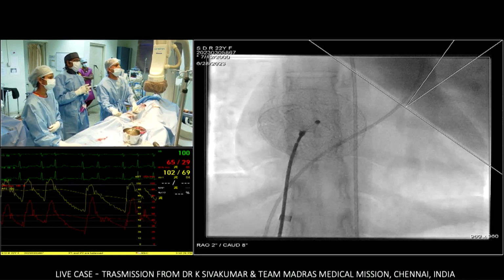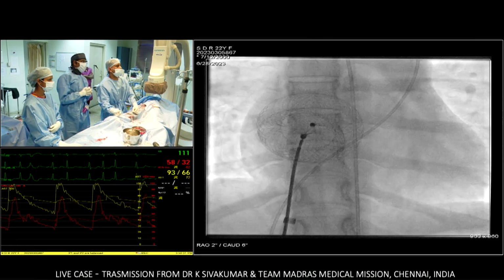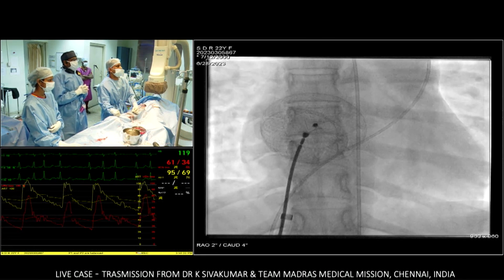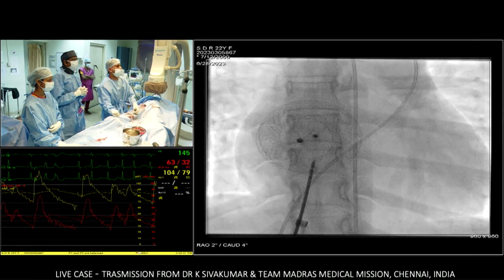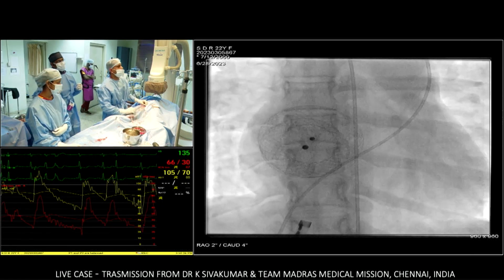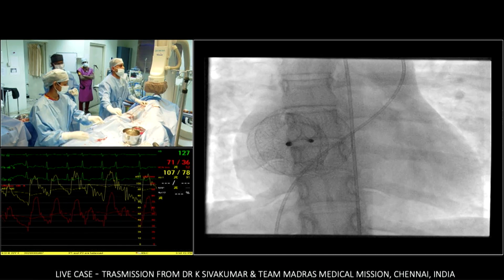Yeah. So, Eric, your question of whether we could have used a little smaller device, yeah, maybe 32. However, I was not tempted to try a significantly undersized device. Now we can take out the PA catheter also.